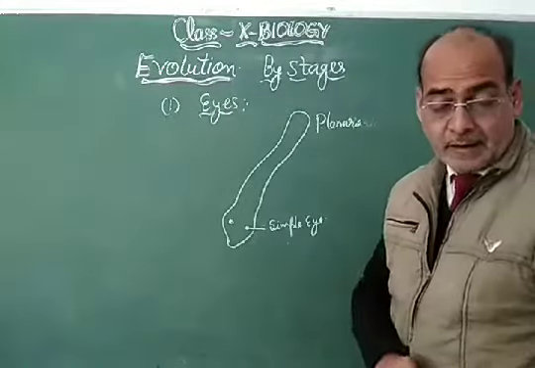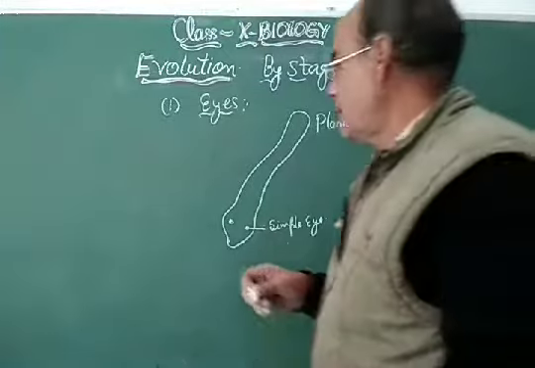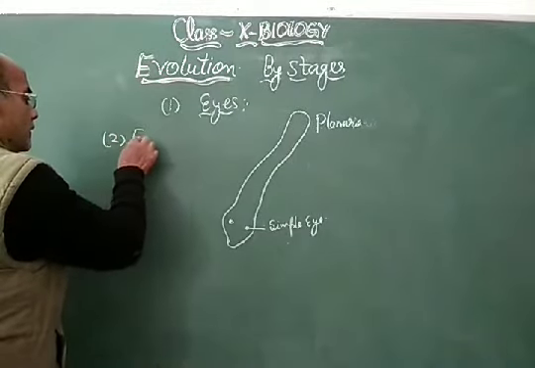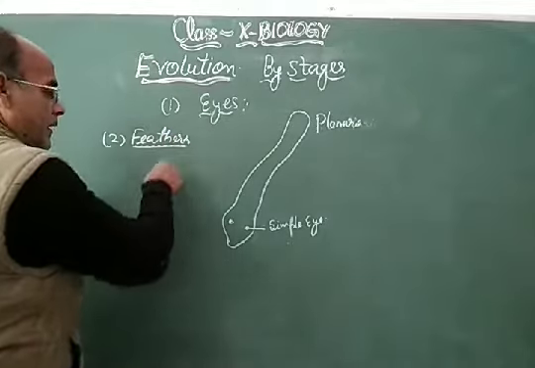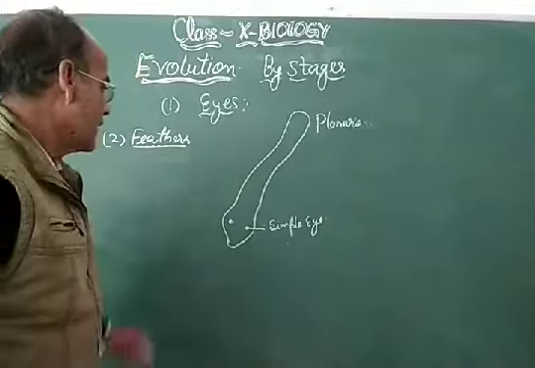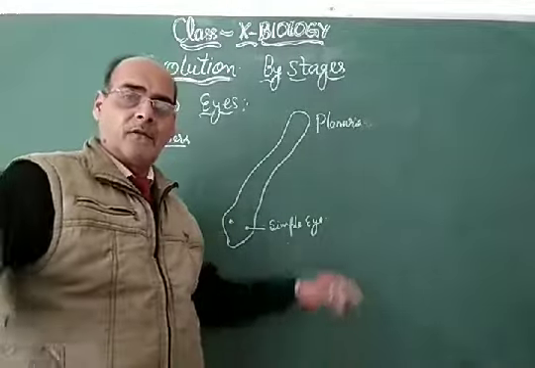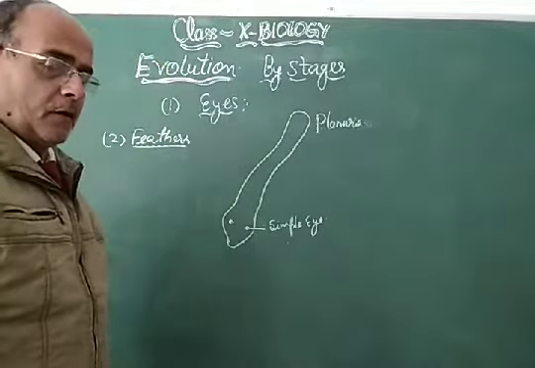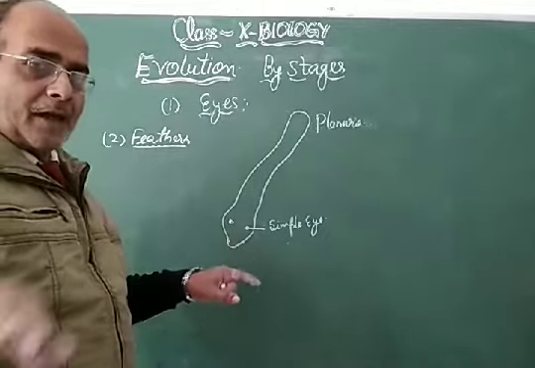My dear students, take the other example, the origin of feathers. Feathers are found in birds, and they are helpful in flying. Birds fly with the help of feathers, which form the flying mechanism.